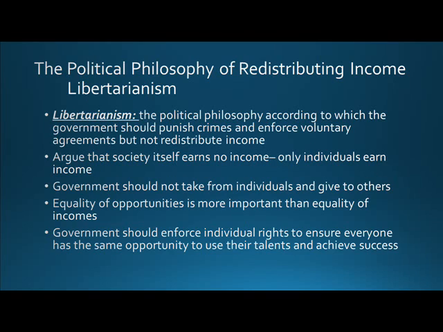Only individual members of society earn income. According to libertarians, the government should not take from some individuals and give to others to achieve any particular distribution of income. They believe that equality of opportunities is more important than equality of incomes, and that government should enforce individual rights to ensure everyone has the same opportunity to use their talents and achieve success.